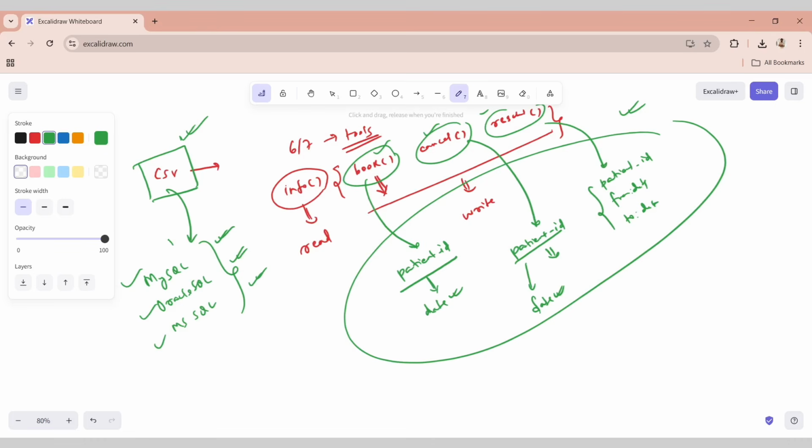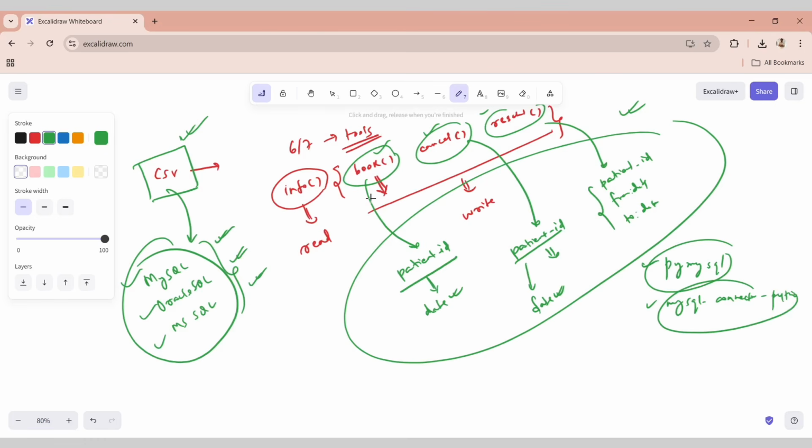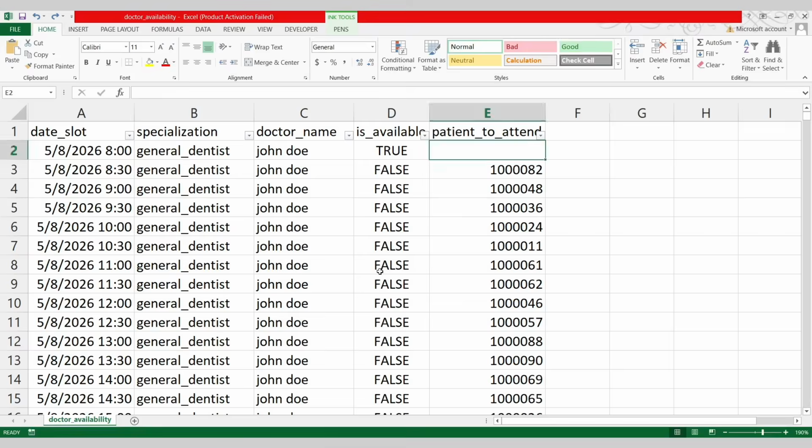Now, in order to do this activity, you will need some Python libraries such as PyMySQL or some sort of a MySQL connector, Python connector, something like this. So that's pretty much it. Let's try to jump into the product demo, and I will show you how exactly the product works, and immediately we will jump into the code understanding.